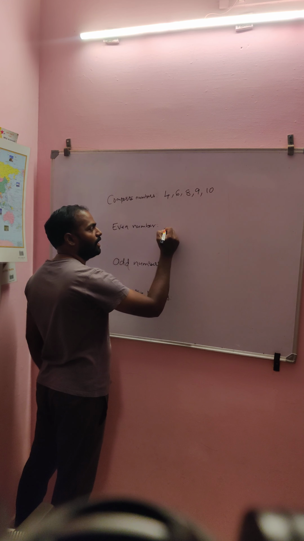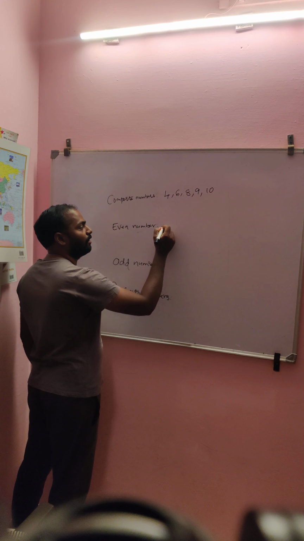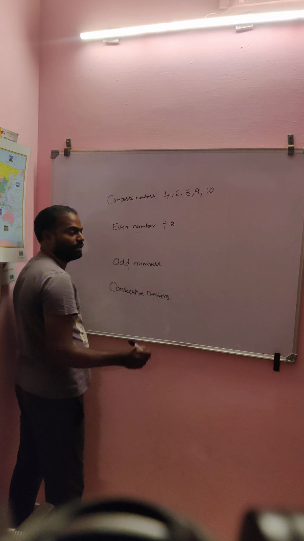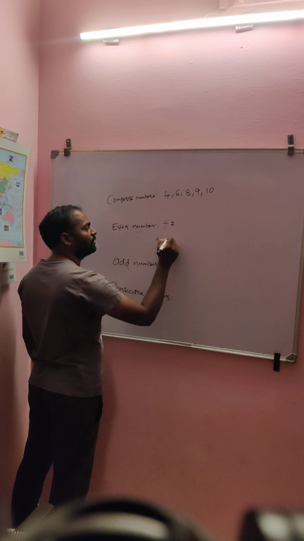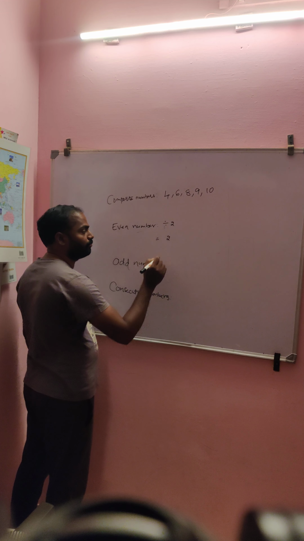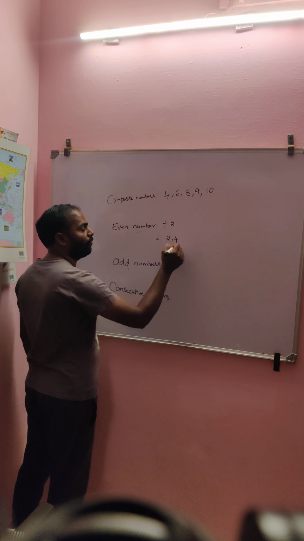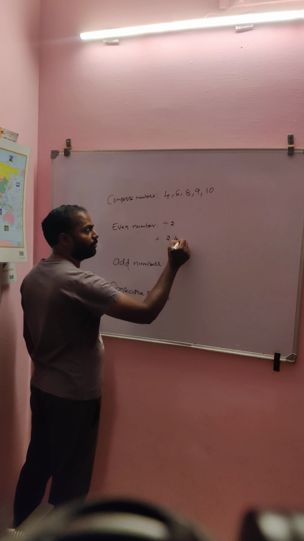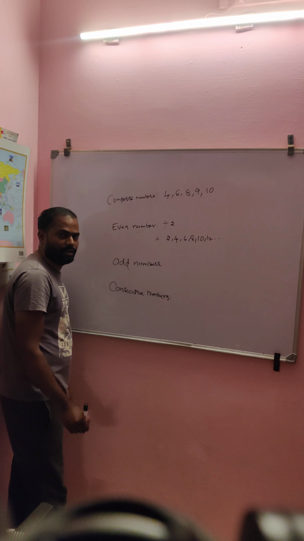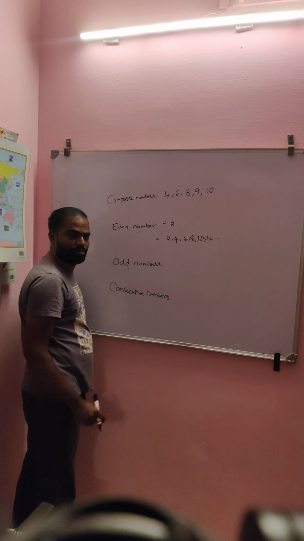And even numbers: a number which is divisible by 2 is known as an even number. Suppose first 2 by 2, it is getting divisible by 2. The remainder is 0, no? 2 by 2, remainder is 0. And 4 by 2, remainder is 0. 6, 8, 10, 12, like this. Okay. A number which is divisible by 2 is known as the even number.